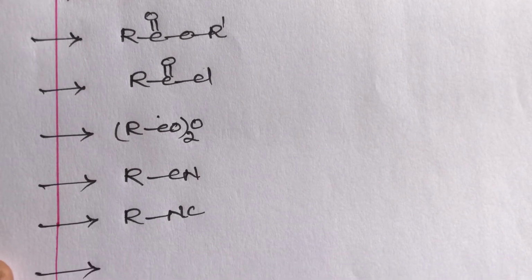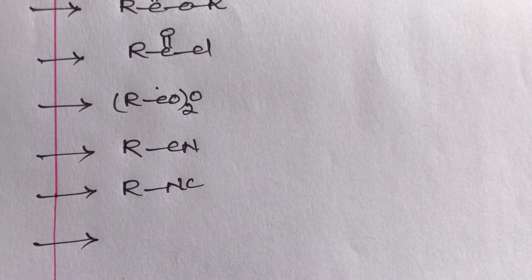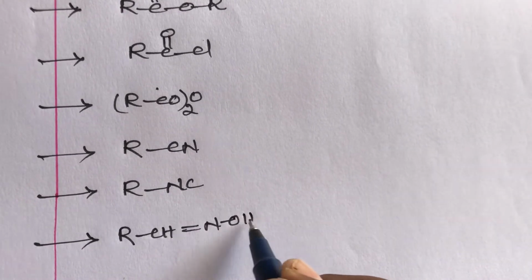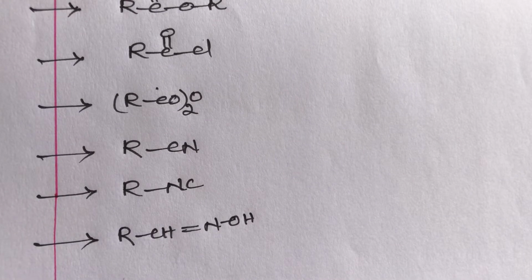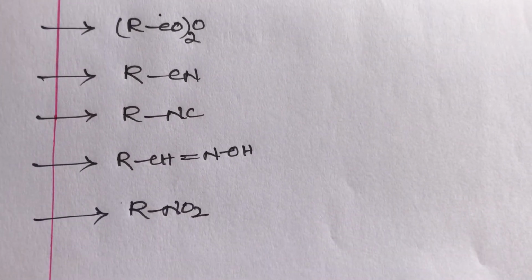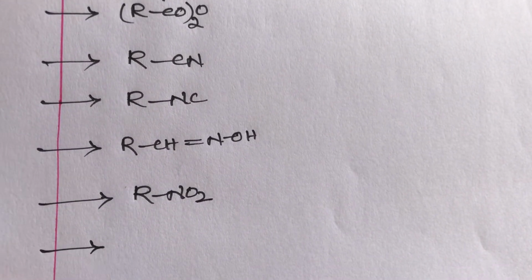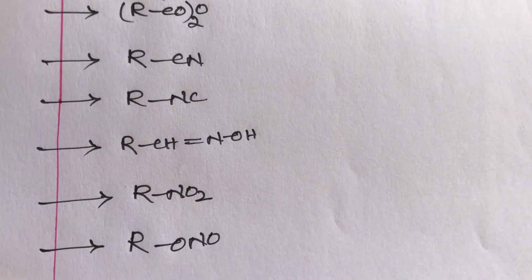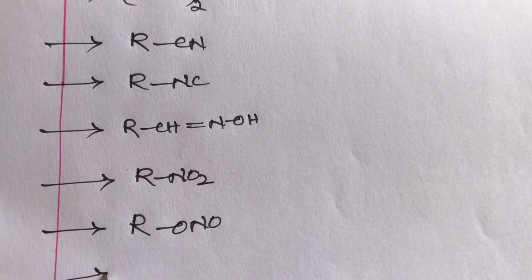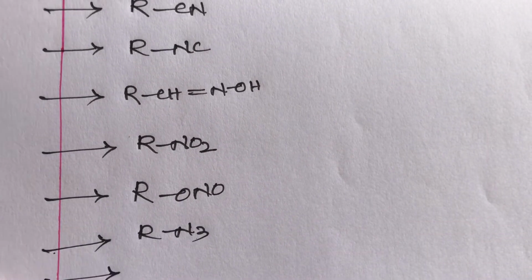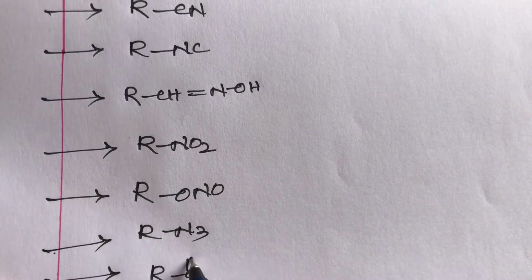Then it can reduce oxime also, that is RCH=NOH, and it can reduce nitro group, or NO2, also. It can reduce RONO, and it can reduce RN3, that means azide group also, and amide group also, that is RCONH2.